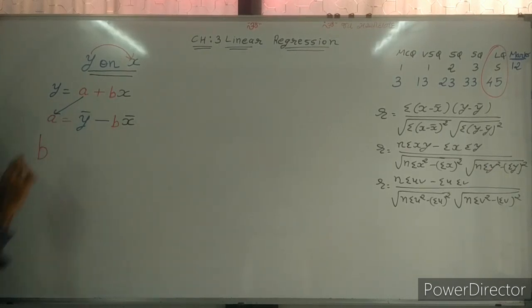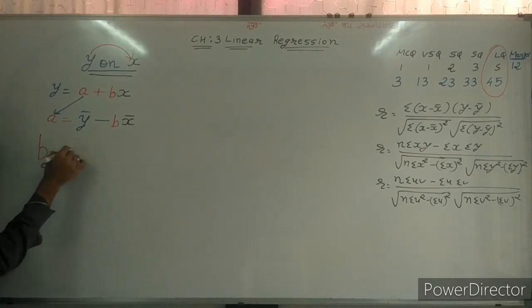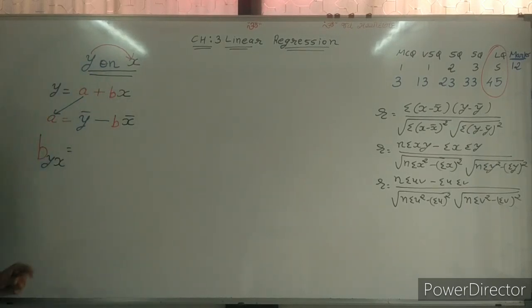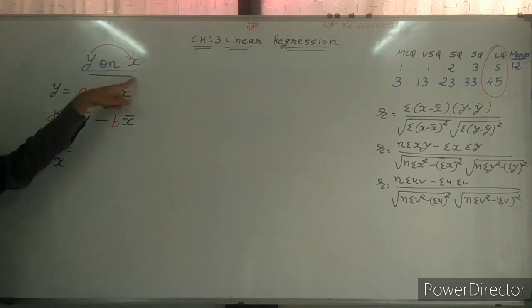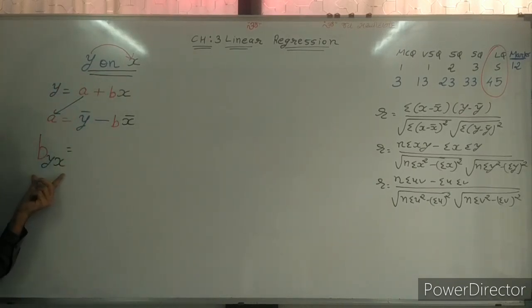So B, Y depend on X is given. So B is also B, Y, X. Y depends on X, that's why B, Y, X. Suppose X depends on Y is there, then it is not in your syllabus. I am repeating again, but suppose X on Y is there, B, X, Y is there. So B, Y, X, Y depends on X.